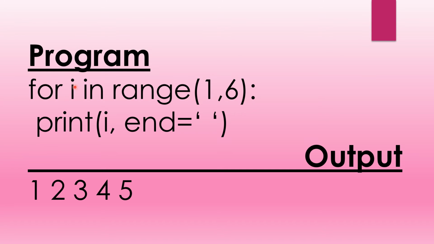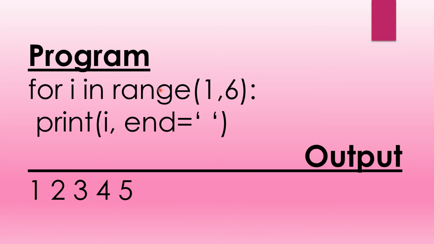So let us understand the program. For i in range(1, 6), print(i, end=" "). So this would basically mean not 1 to 6, but from 1 to 5. You can see here the condition given is 1 to 6, but it is basically 1 to 5.